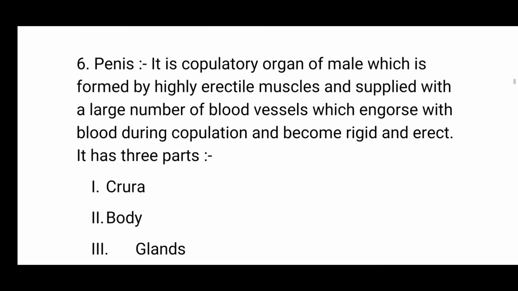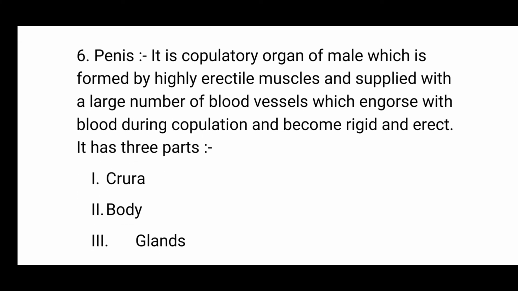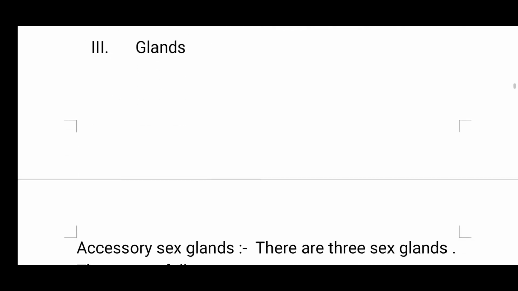Sixth is penis. It is the copulatory organ of the male, which is formed by highly erectile muscles and is supplied with a large number of blood vessels which engorge with blood during copulation and become rigid and erect. It has 3 parts: crura, body, and glans.